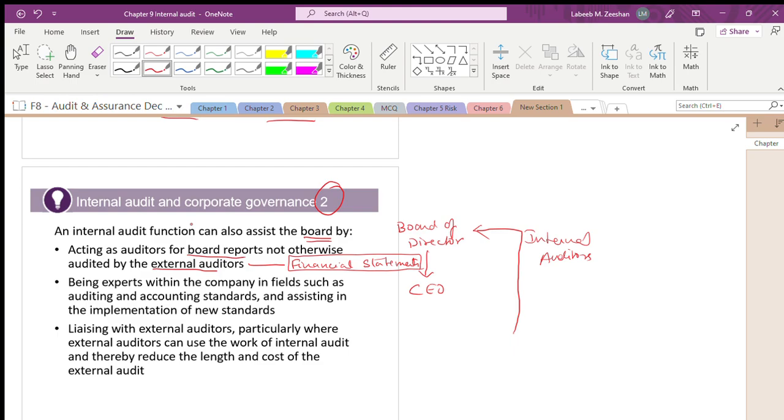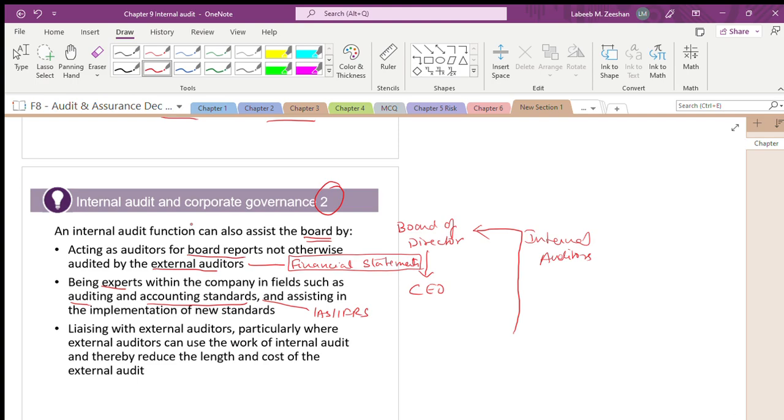They are the experts within the company. It's not like that. Internal auditors are also ACCA, also chartered accountants. They are the experts within the company in the field of auditing and accounting standards. Now you can understand how important that is. We are talking in terms of IAS and you are talking in terms of IFRS, and implementing any new standards.